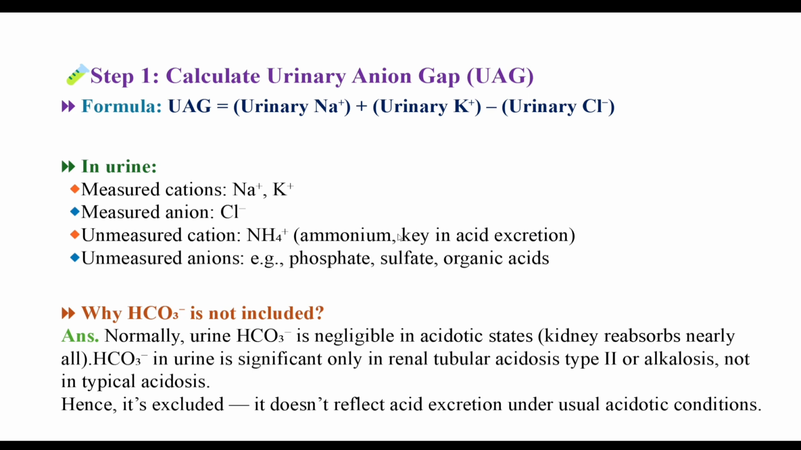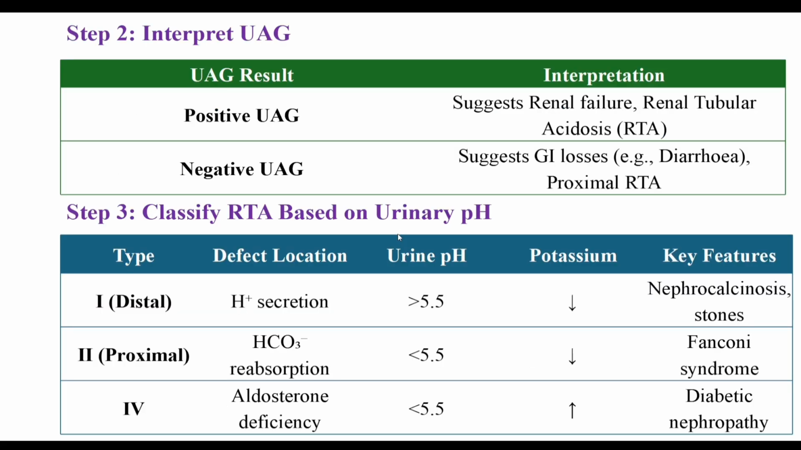Now see the steps. First of all, calculate the urinary anion gap. The formula is urinary sodium plus urinary potassium minus urinary chloride. So why is bicarbonate not included? Normally urine bicarbonate is negligible in acidotic states. Kidney reabsorbs nearly all. Bicarbonate in urine is significant only in renal tubular acidosis type 2 or alkalosis, not in typical acidosis. Hence, it's excluded. It does not reflect acid excretion under usual acidotic conditions.